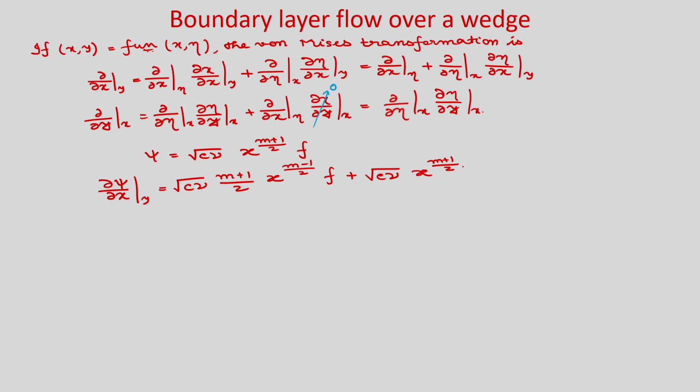So, you will get f prime, and what is del eta by del x? We have already found: it will be y root c by nu into (m minus 1) by 2 and x to the power (m minus 3) by 2.